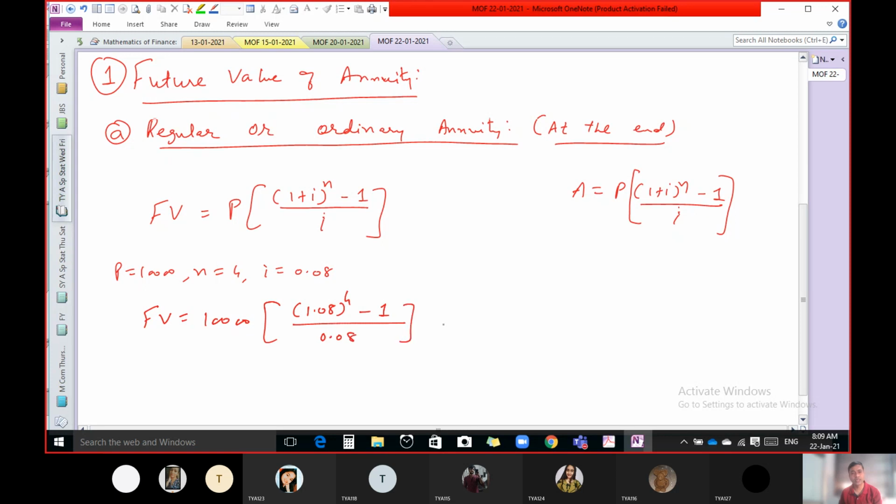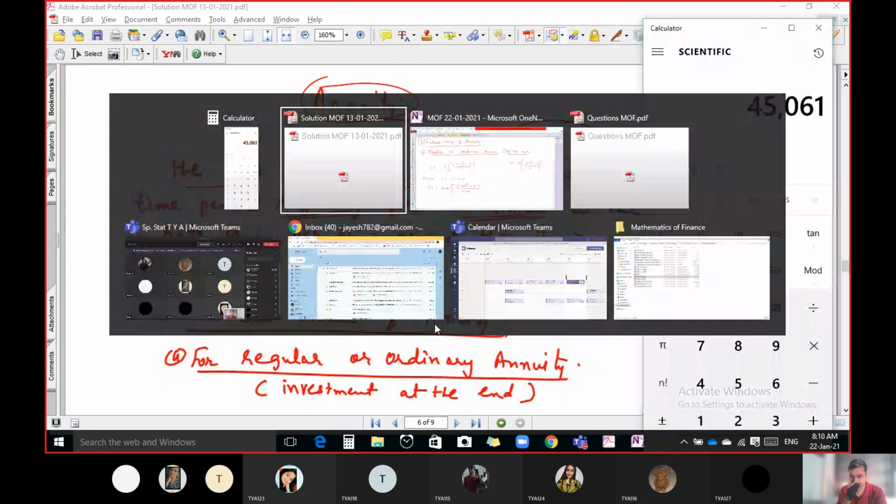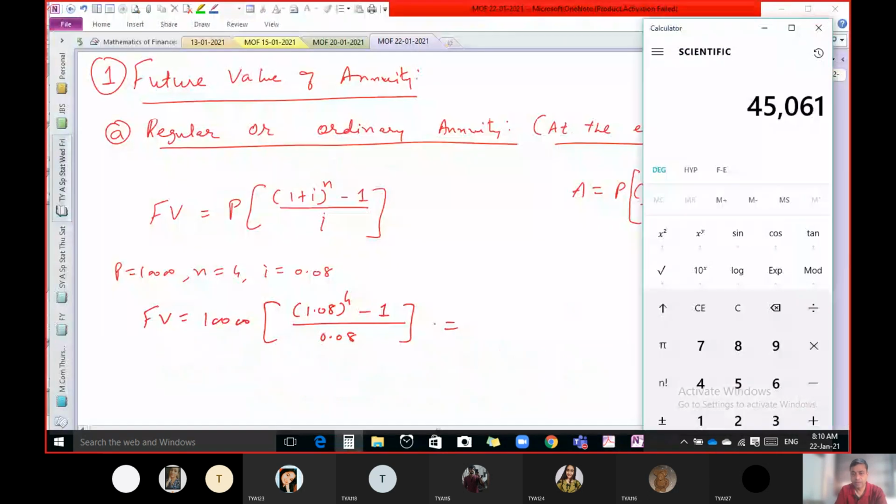Let us do the calculation. 1.08 raised to 4 is 1.360418, minus 1, divided by 0.08, into 10,000.